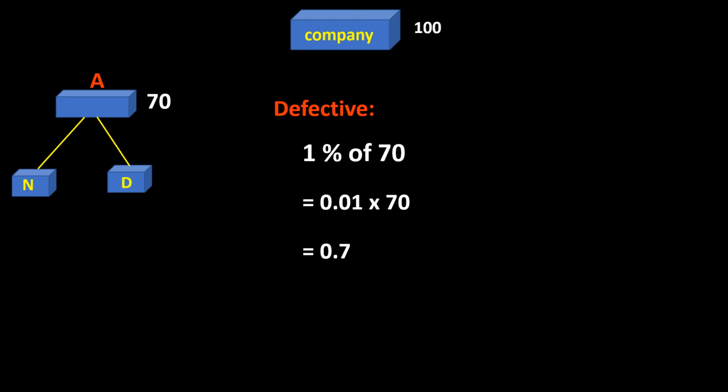So we can just say there are 0.7 defective cell phones produced by Factory A. And of course, to get the non-defective, we can simply subtract 70 minus 0.7, and that will give us 69.3. So 69.3 are the non-defective cell phones coming from Factory A, and 0.7 cell phones are the defective ones coming from Factory A.